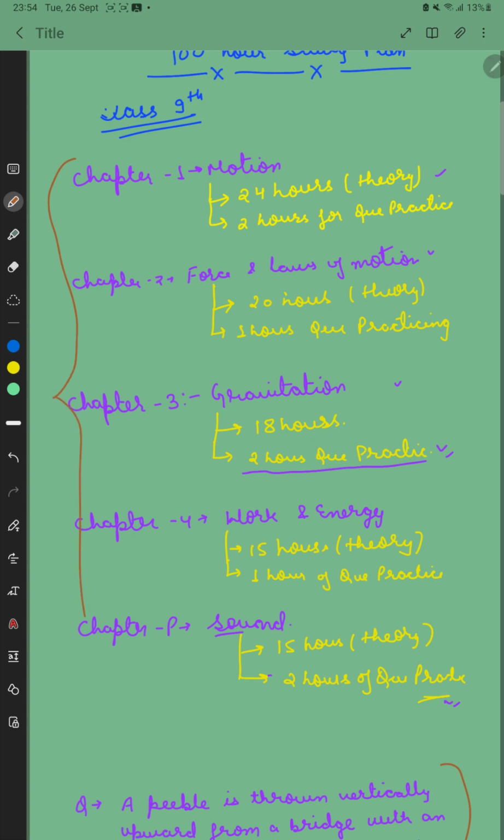The tricky questions will be solved with tricks which are very easy and take very little time, and will give the concept as well. First, in theory, the concepts will be given, then for question practice it will be only tricks, and the questions will be solved with good tricks, and the concept will also be given in the theory, and question practice will be done to enhance the knowledge of the students and to get better outcomes from the theory. So thank you so much.